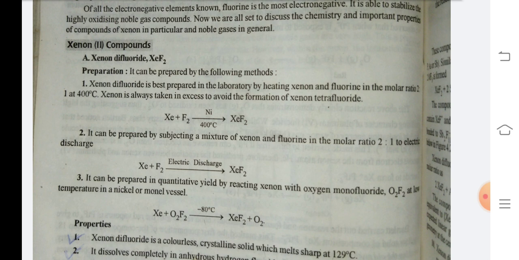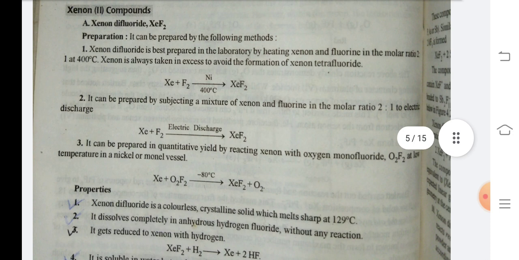Number 1. Xenon difluoride is best prepared in the laboratory by heating xenon and fluorine in the molar ratio 2:1 at 400 degrees Celsius. Xenon is always taken in excess to avoid the formation of xenon tetrafluoride. Xe plus F2 in the presence of nickel at 400 degrees Celsius gives XeF2. Number 2. It can be prepared by subjecting a mixture of xenon and fluorine in the molar ratio 2:1 to electric discharge. Xe plus F2 under electric discharge gives XeF2.